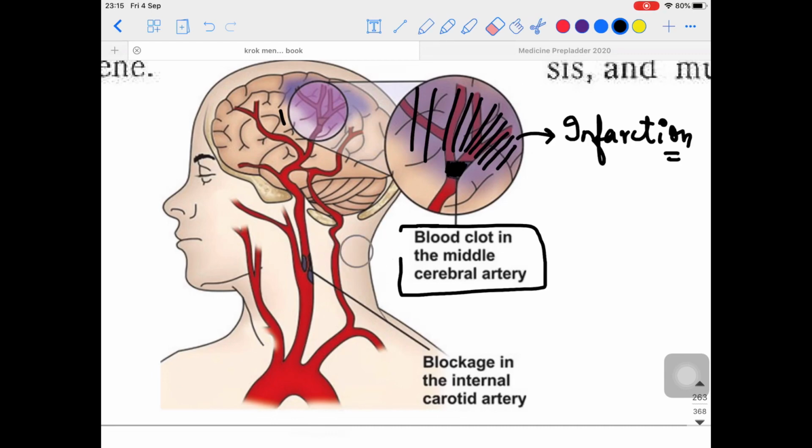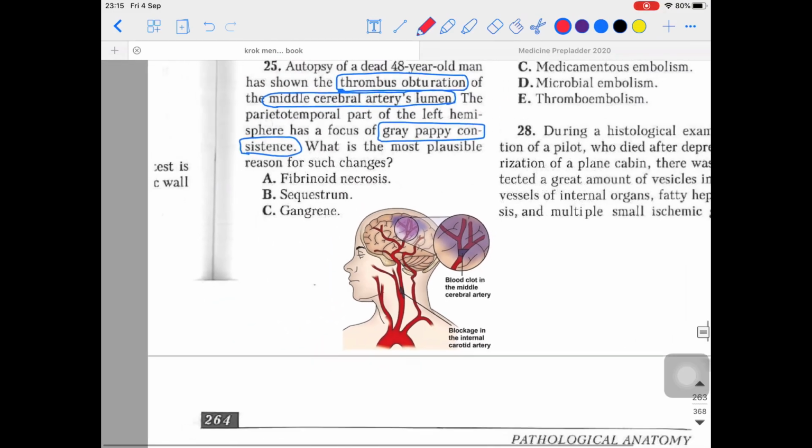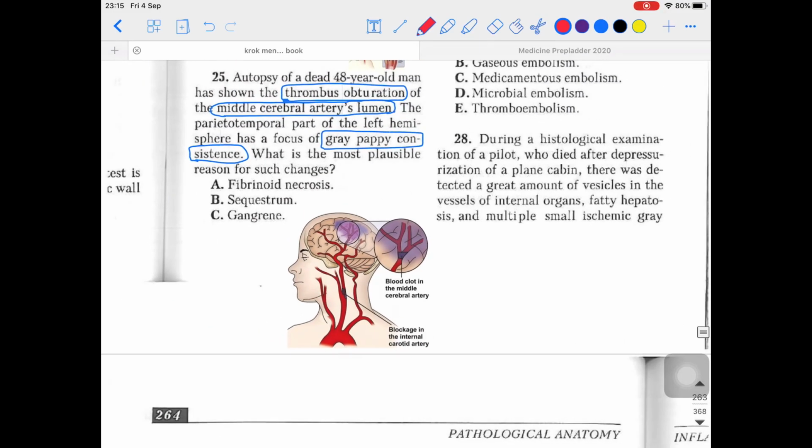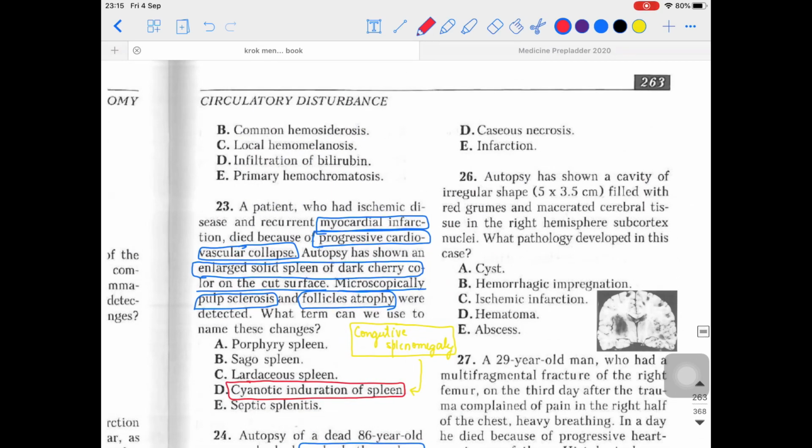Fine. So I hope you got the point. That's what they were asking in the question: the thrombus was obliterating the middle cerebral artery. So what will be the consequence over there? So that will be the consequence. Okay, so what will be the answer? There will be necrosis, or there will be infarction of that particular cerebral tissue. Okay, so the answer will be infarction, right?